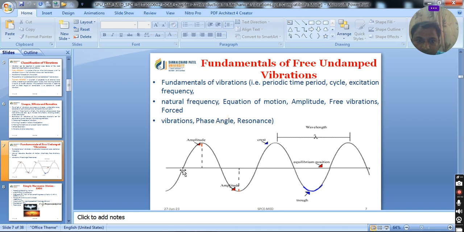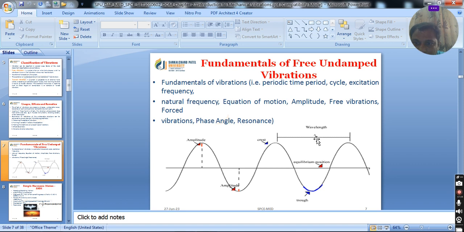Here you can see the periodic cycle is represented as 0, pi, 2 pi, 3 pi, 4 pi, 6 pi. The first harmonic starts from 0, then pi and 2 pi. So to complete one oscillation, a particle moves through 0, pi and 2 pi, which shows you the first harmonic. Then the second harmonic, 2 pi, 3 pi, 4 pi, is called the second cycle. How you define the natural frequency, equation of motion and amplitude, we will see one by one.